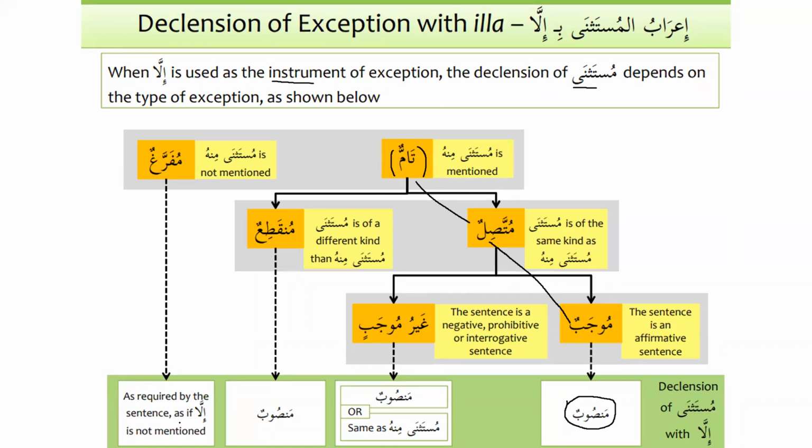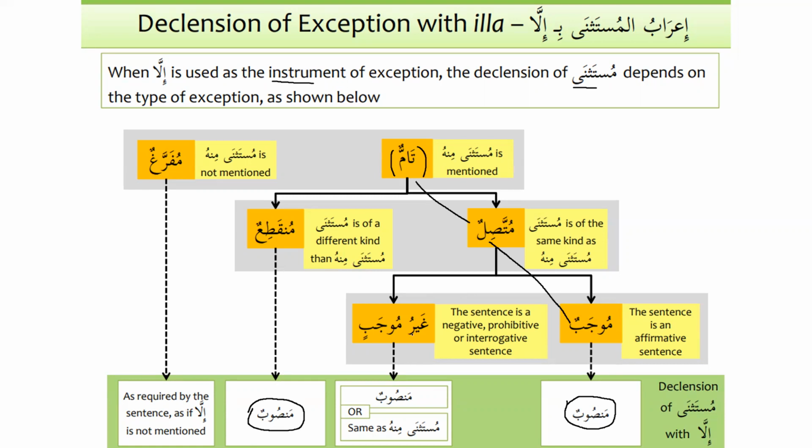Mufarraghun, as I said, is very, very easy. When mustathna minhu is not mentioned, the sentence will not have the required mustathna minhu. Basically, mufarraghun means that we have to follow the i'rab as if illa does not exist. So mufarraghun is the easiest one. And munqati'un, as we have discussed, means that mustathna is of a different kind. So when mustathna is of a different kind, then the i'rab will also be mansub.